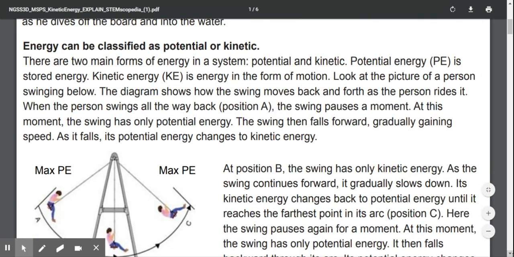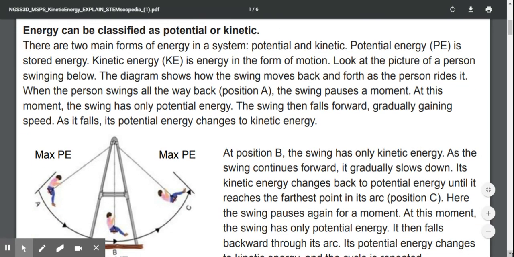Energy can be classified as potential or kinetic. There are two main forms of energy in a system, potential and kinetic. Potential energy, PE, is stored energy. Kinetic energy, KE, is energy in the form of motion.